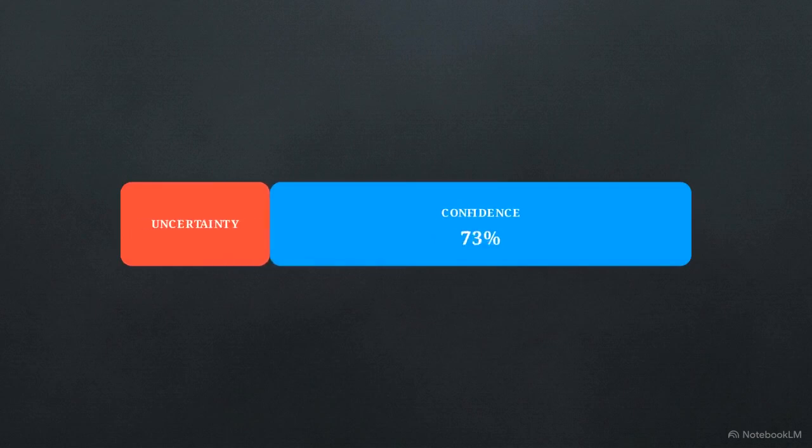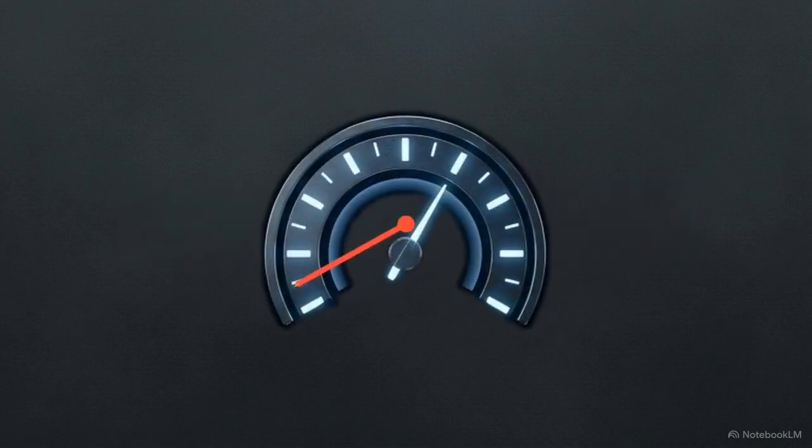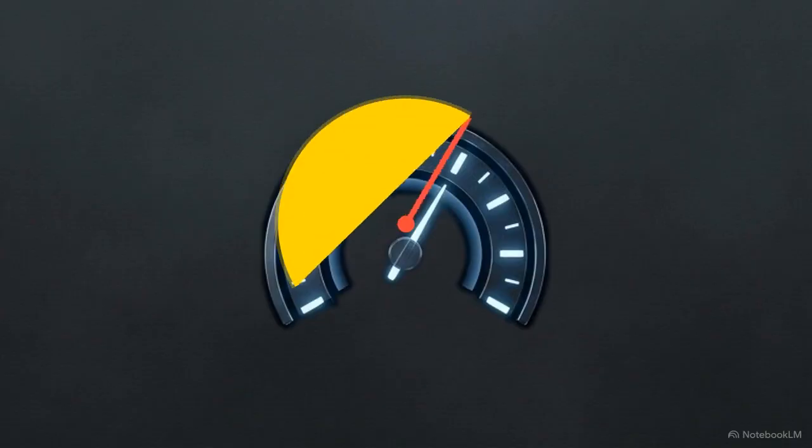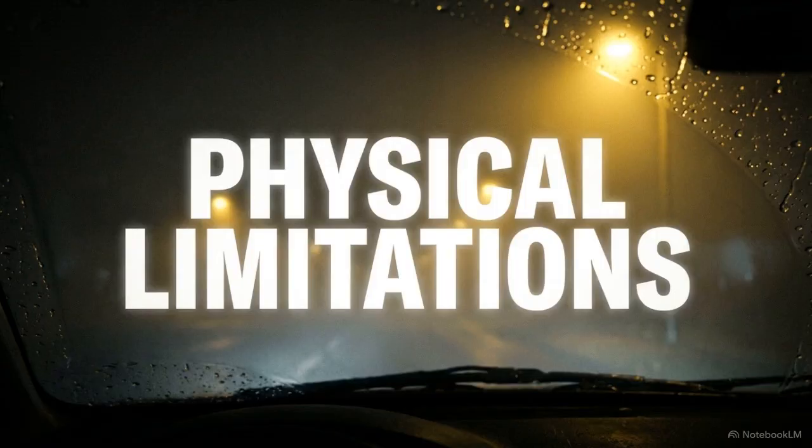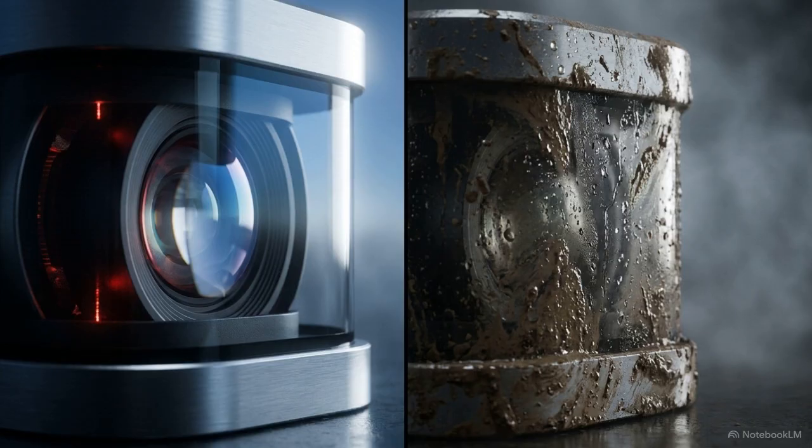Because raw statistical confidence is misleading, engineers must program the machine to quantify its own ignorance. To manage this, developers use uncertainty quantification. This forces the system to calculate a specific numerical value representing exactly how much it does not know at any given moment. The first type of doubt is aleatoric uncertainty. This represents a physical limit to visibility, environmental noise that cannot be solved by adding more training data.